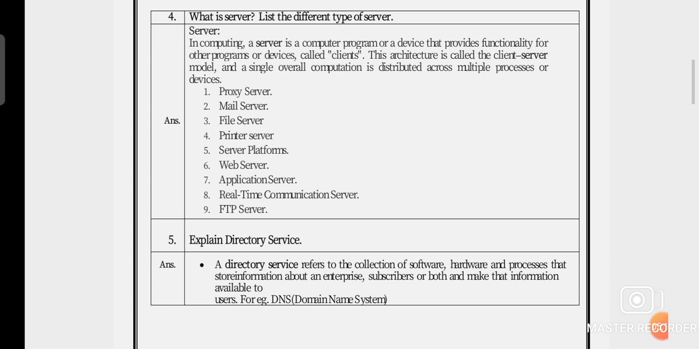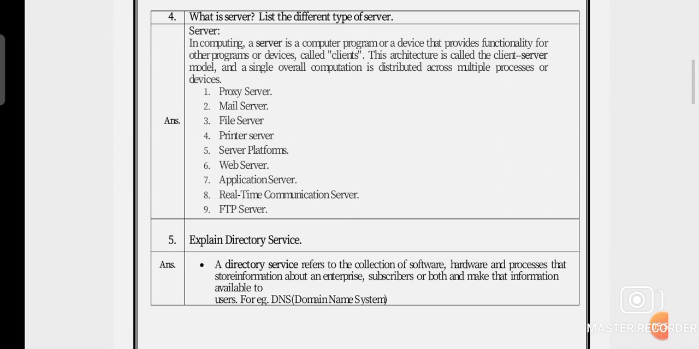So once again, what is a server? A server, in a computing system, is a computer program or a device that provides functionality for other programs, which are called clients. This architecture is called the client server model, and a single overall computation is distributed across multiple processes or devices. And here are the different types of server: proxy server, mail server, file server, printer server, server platforms, web server, application server, real-time communication server, and FTP server.